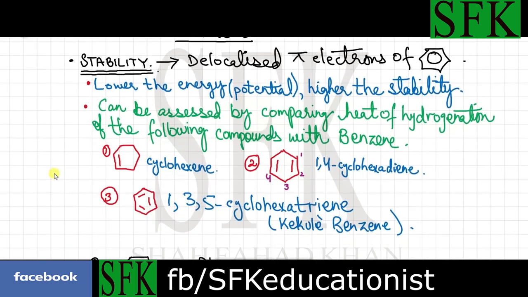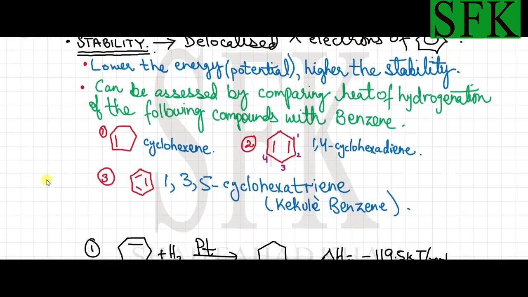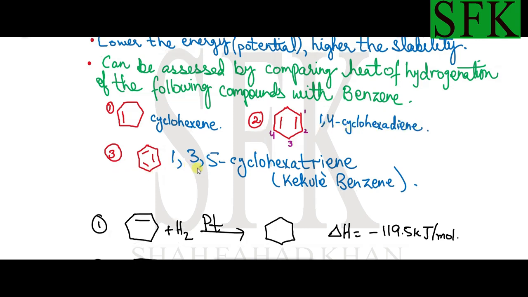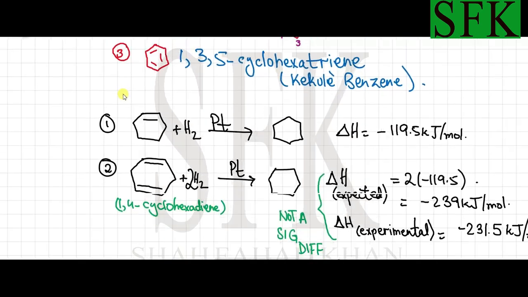Now the stability of benzene can be assessed by comparing the heat of hydrogenation. Heat of hydrogenation basically represents the energy of the following compounds compared with benzene: cyclohexene, 1,4-cyclohexadiene, and the third compound, 1,3,5-cyclohexatriene, which is the Kekulé structure of benzene containing three carbon-carbon double bonds and three carbon-carbon single bonds. This is the old structure of benzene. Okay, now let's get started.